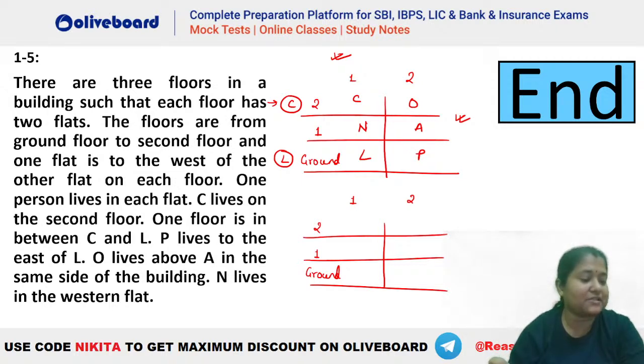Everybody clear, ma'am? How is the level of reasoning in RBI Assistant? Naveen, it is going to be a very, very easy paper. It's not going to be of difficult level. But again, it's going to be a speed-based test. You will have to complete all 35 questions.